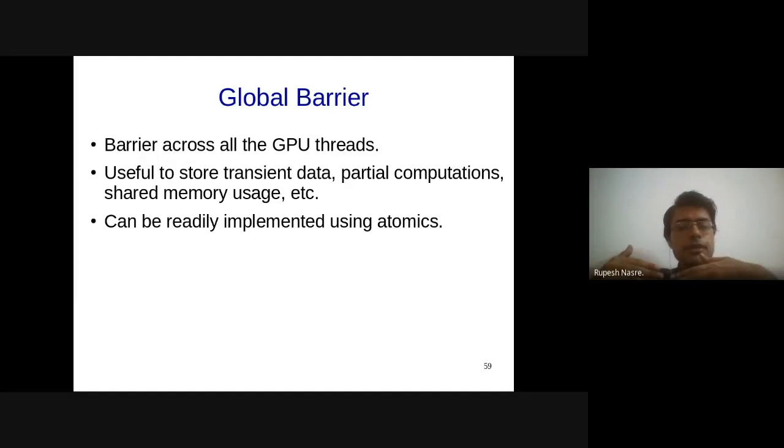Okay? So how will other threads know? That particular thread will know that, okay, I have seen n minus 1 as the value, but how will other threads know? The other threads have to keep polling that particular counter. So once they do an atomic increment, while the counter is not equal to n, not n minus 1, I am just going to loop around. So I'm just going to do a polling loop, and that is going to give me the implementation of a global barrier.